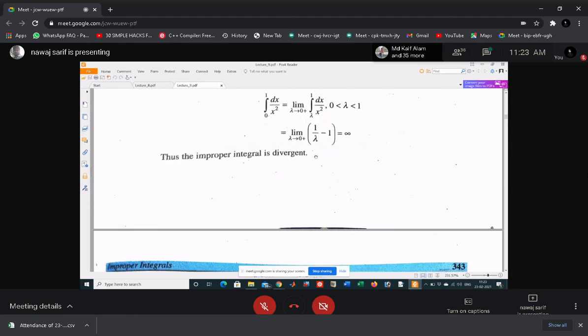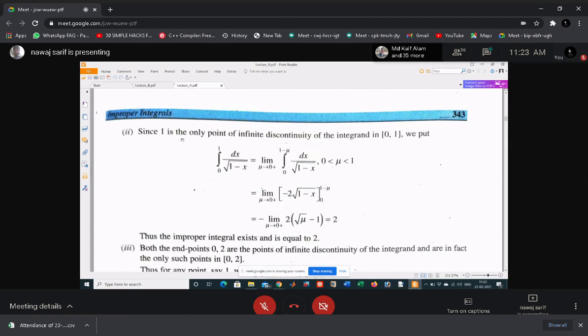So I will find the limit. In that case, the limit of integral 0 to 1 dx by square root of 1 minus x, mu tends to 0, integral 0 to 1 minus mu dx by square root of 1 minus x. And what is the integration of 1 by square root of 1 minus x? This one, minus 2 into square root of 1 minus x. After putting the limits of the integral, you will get this one.